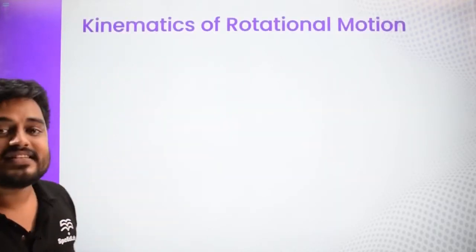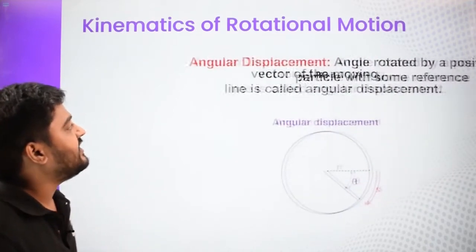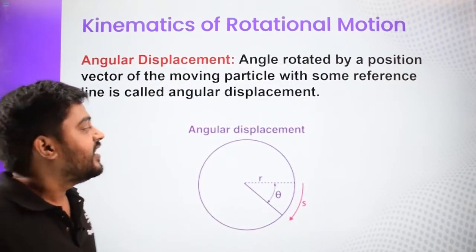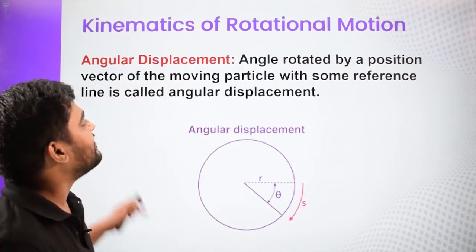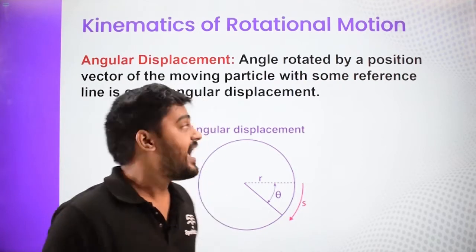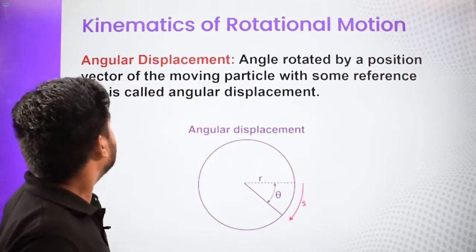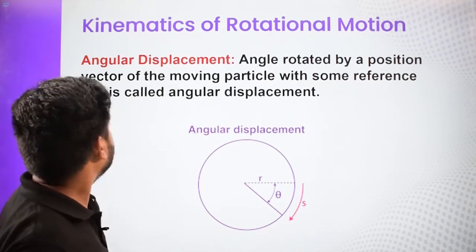Now, let us discuss the kinematics of rotational motion. So first in kinematics is the angular displacement. Like a normal displacement, in rotational motion we get the angular displacement. So what is angular displacement? It is nothing but the angle rotated by the reference vector line of the moving particle.